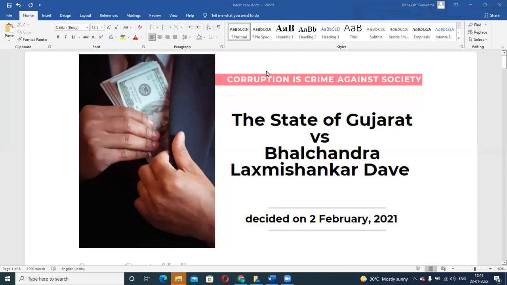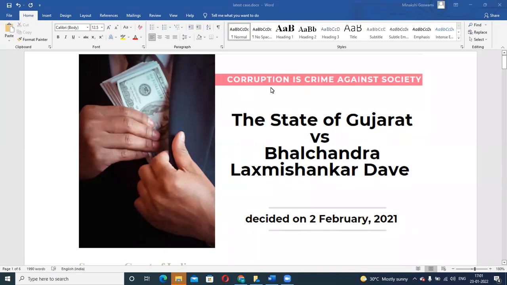All right, so we'll continue with our discussion on latest cases. So today we have 3 cases of the Supreme Court of India. 2 are related to corruption and another one is related to a right. So we will continue with that discussion.